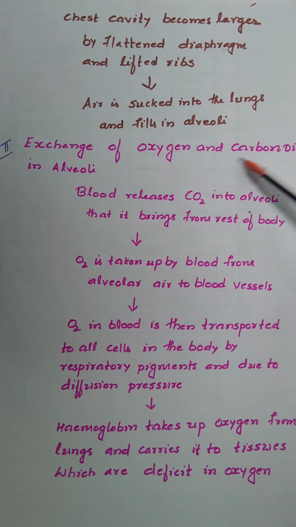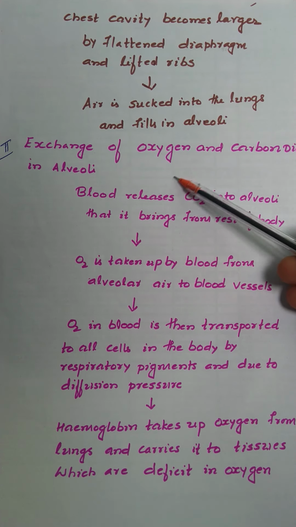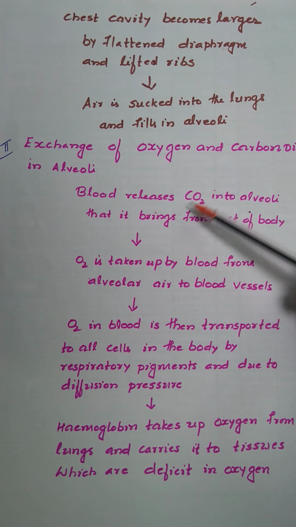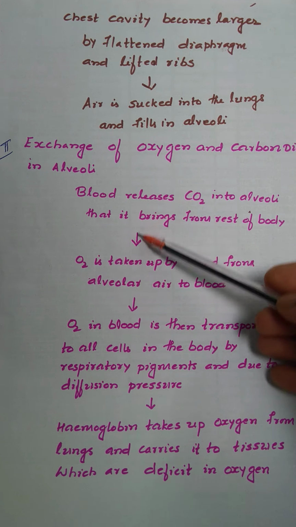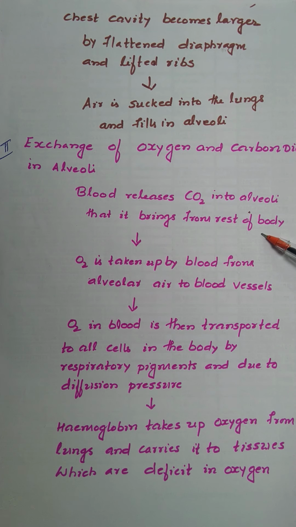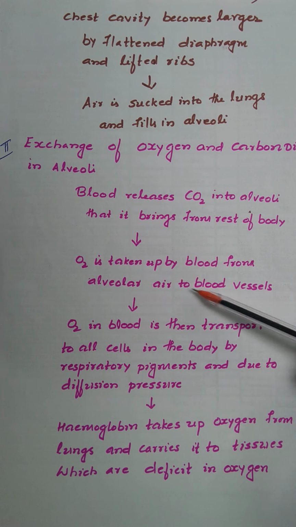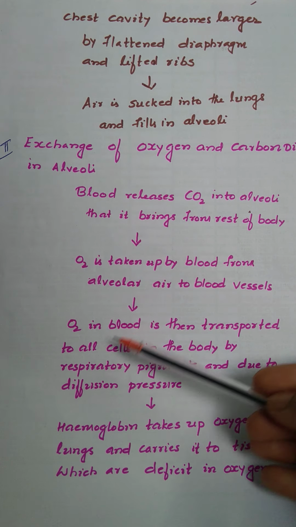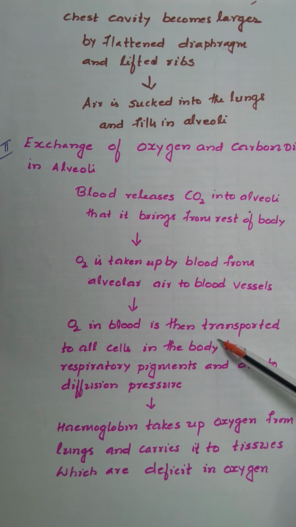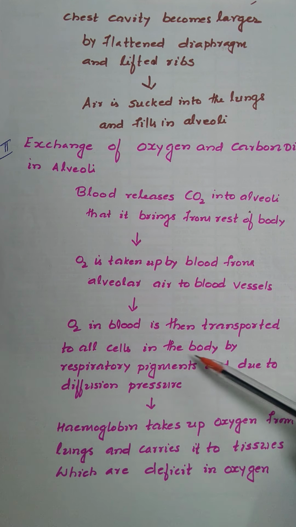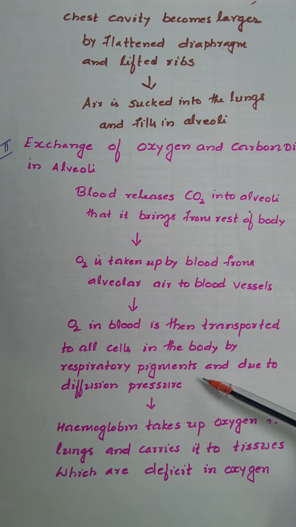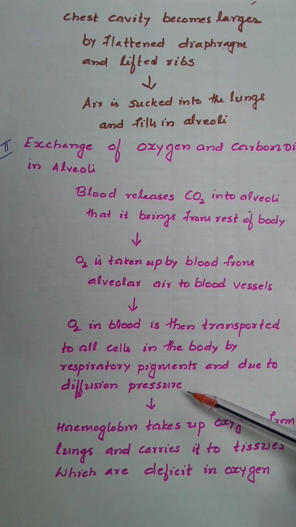Then how does the exchange of oxygen and carbon dioxide in alveoli take place? Blood releases carbon dioxide into the alveoli that it brings from the rest of the body, and oxygen is taken up by the blood from the alveolar air into blood vessels. Oxygen in the blood is then transported to all cells in the body by the respiratory pigment and due to diffusion pressure. Which is the respiratory pigment? Hemoglobin is the respiratory pigment.